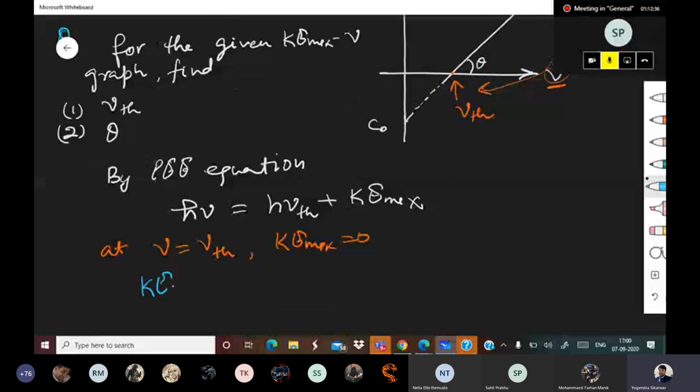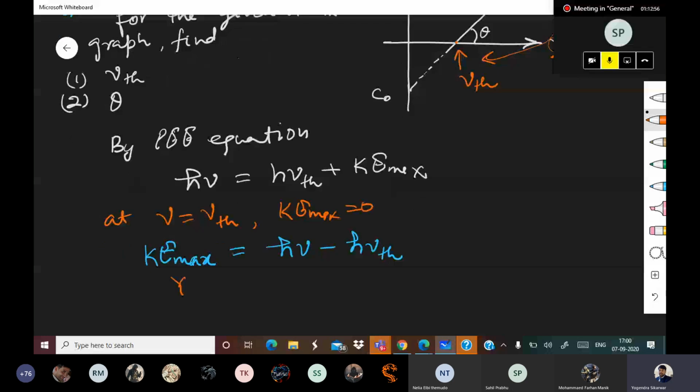Converting this into y is equal to mx plus c format, Ke max is equal to h nu minus h nu th.